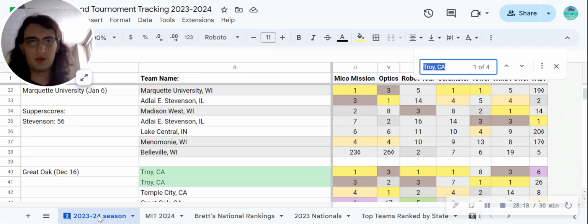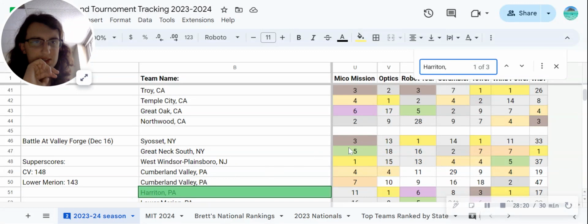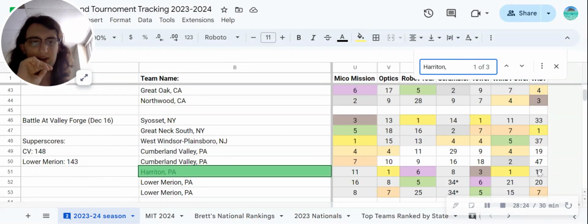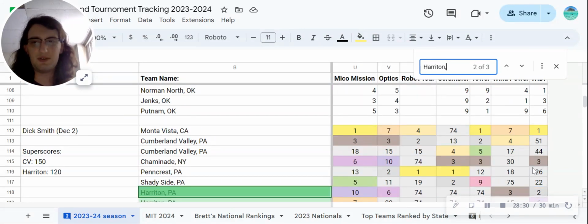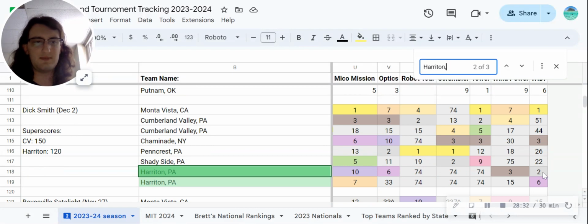So none of these teams are really that amazing at Witty, with the exception maybe of Harriton. Looking at Harriton's record, again, not too much data here. You can see at Battle, they didn't do that great in Witty. They had a pretty strong case of Witty syndrome here with their B team. But then down here at Dick Smith, this is what really made me give them first here. Second and sixth, spread across two rosters, unstacked. That's really good.